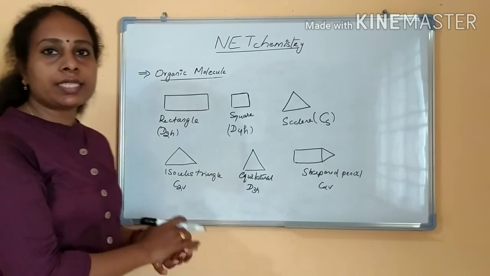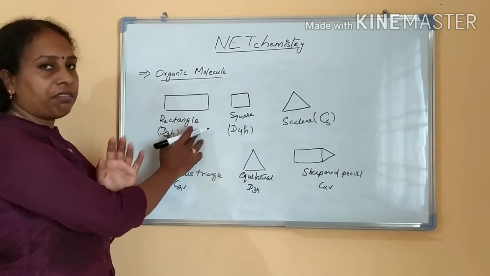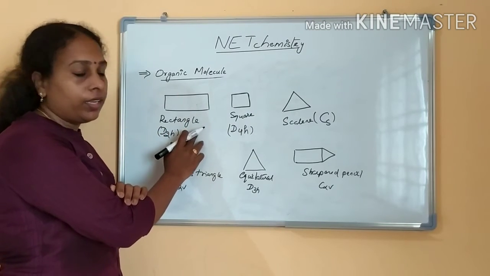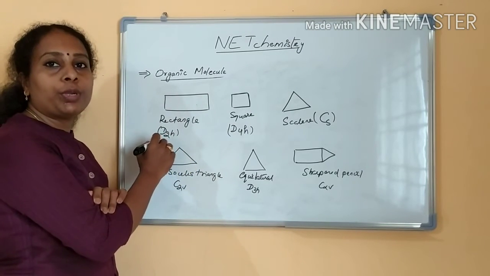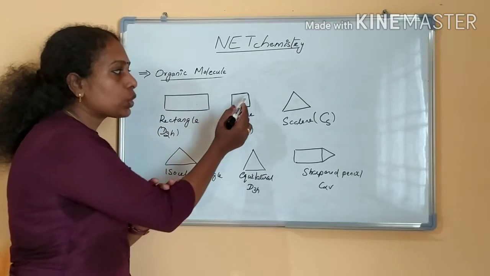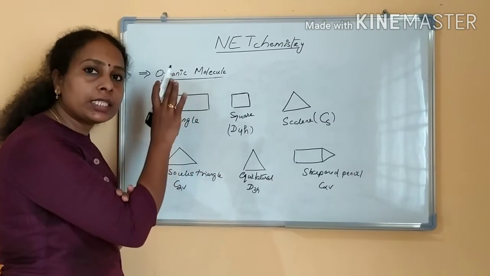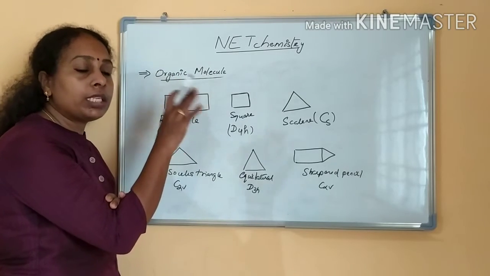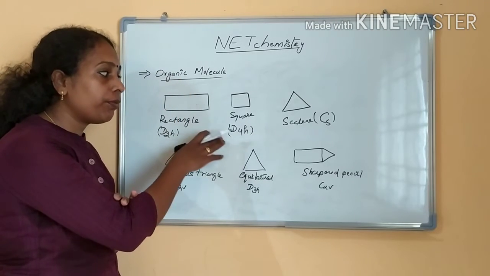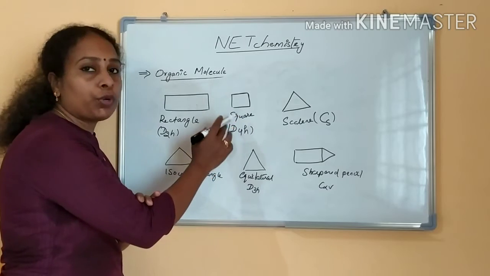See here I have written some of the shapes. See, first I have drawn a rectangle. Rectangle belongs to the point group D2H, okay. This is a square. Square will belong to the point group D4H. You can see the shape. You can match with the molecule as well, then you will find out, okay. Square means D4H point group.